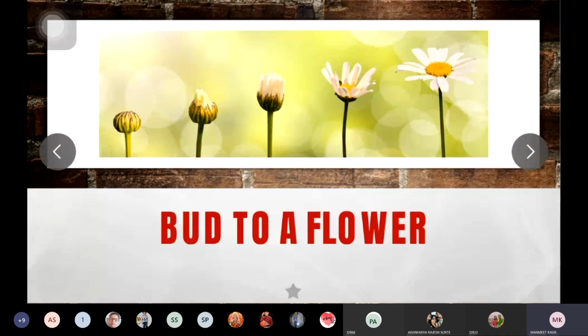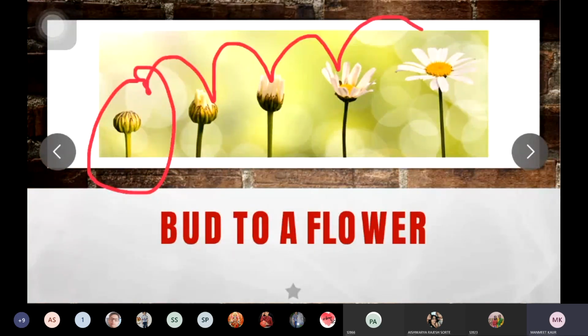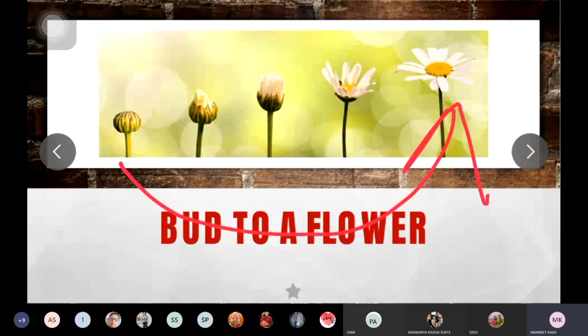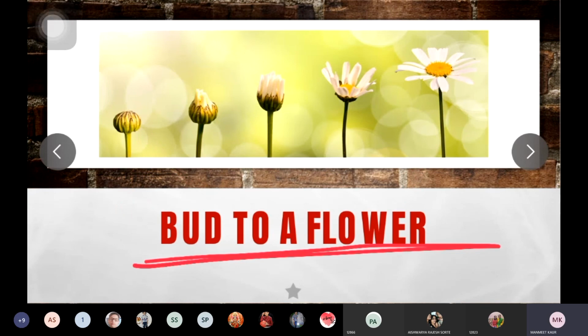Next example is a bud to a flower. You can see this bud over here, and in steps you can see it converting into a flower. This bud, or kali, is converted into a flower. Now you cannot convert this flower into a bud again.